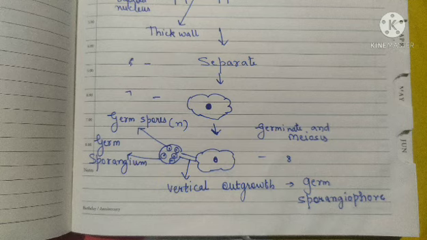And these germ spores, as you can see, are formed inside the germ sporangium, and afterwards these germ spores will be liberated, and ultimately they will again give rise to the haploid hyphae, the haploid body. So this is about the sexual reproduction in Zygomycetes. The two common examples under Zygomycetes you should know are Rhizopus and Mucor, which are the common bread molds. So this is all for today. Take care everyone.